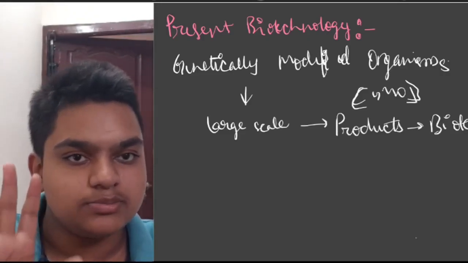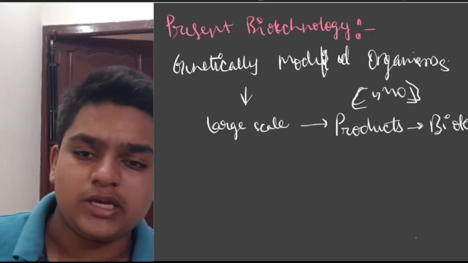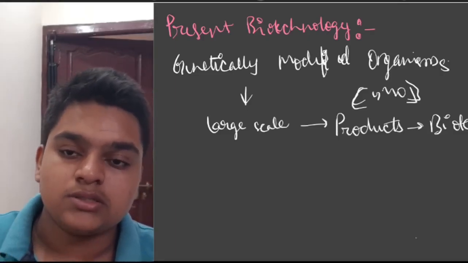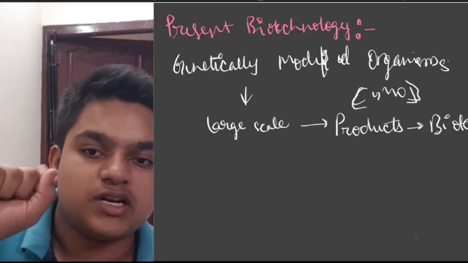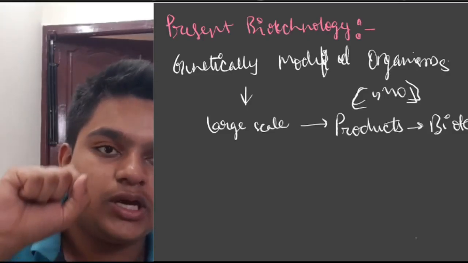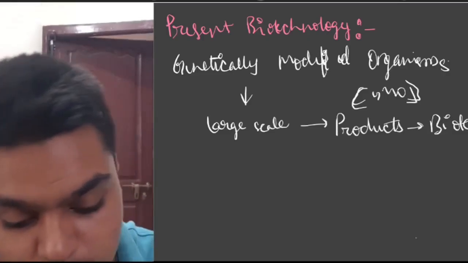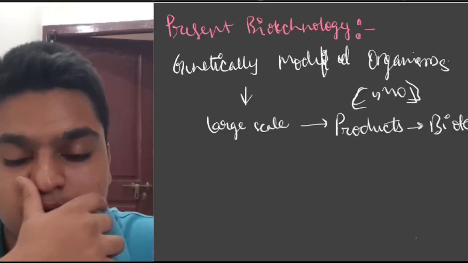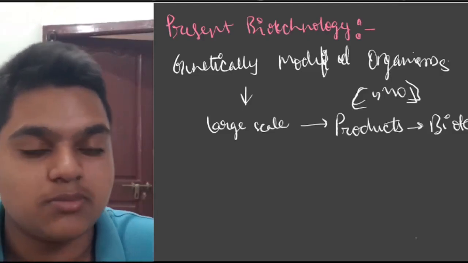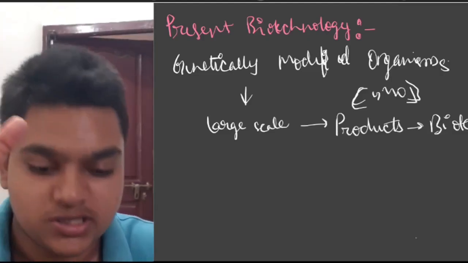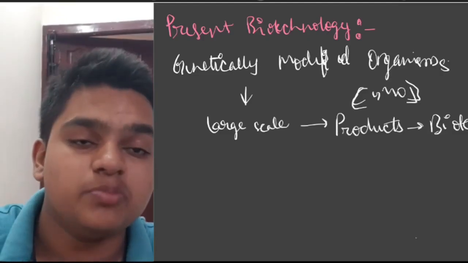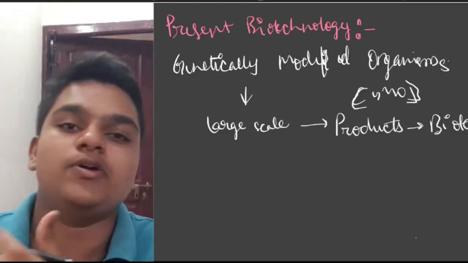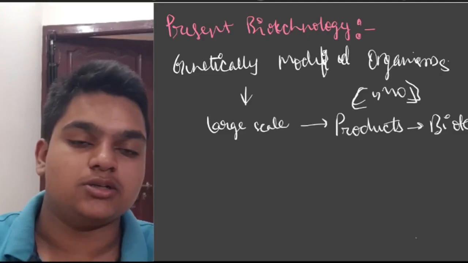Now the thing is, what are these processes that we are doing as examples of biotechnology? You said curd from milk using microbes. We don't want that. We want something that has to be cut into pieces, something that has to be put, something that has to be joined.